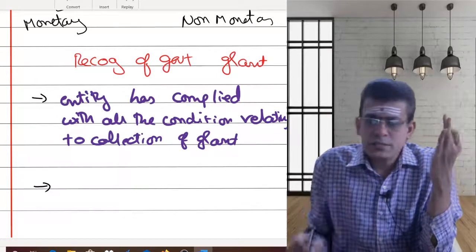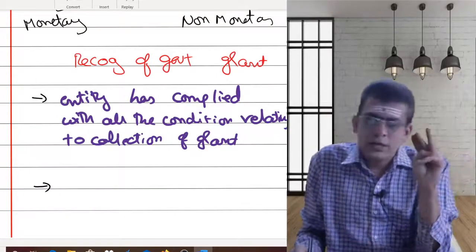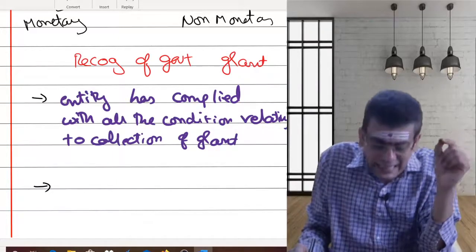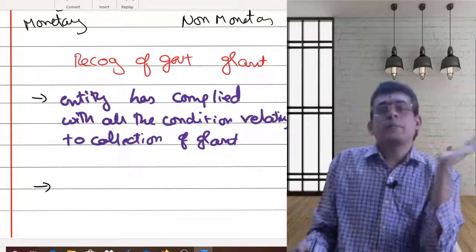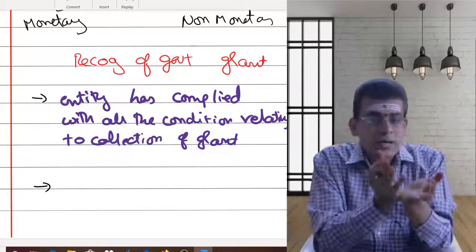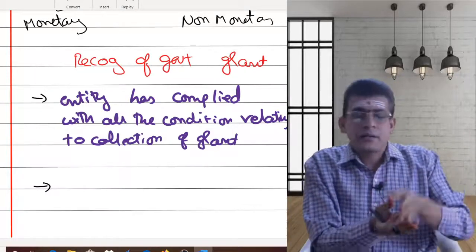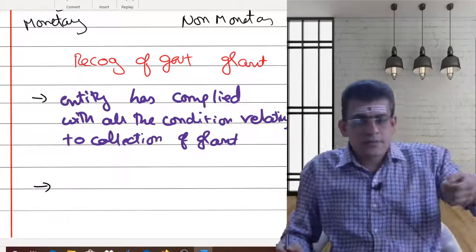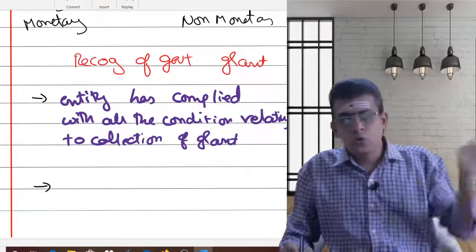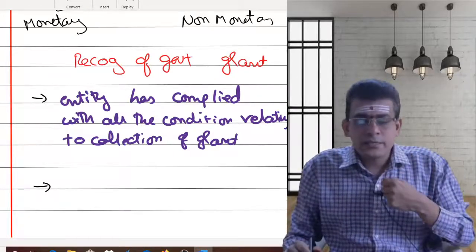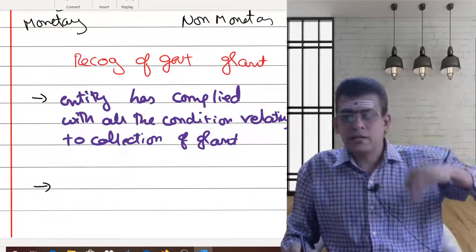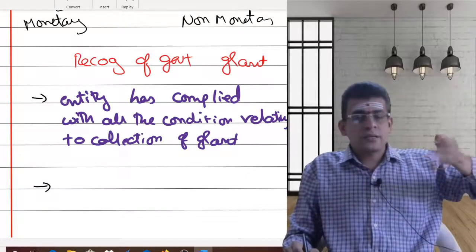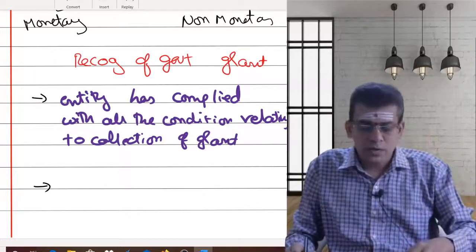So the second condition says the entity has complied with all the conditions relating to the collection of the grant, and there should be a certainty about ultimate collection of the grant. That means not only are you complying, you should have a certainty that the grant will be received. Suppose by the time you satisfy your condition, the government has changed and a new government is coming, then the certainty is not there. The first condition is satisfied, but certainty of receiving is not there. So both the conditions should be satisfied.